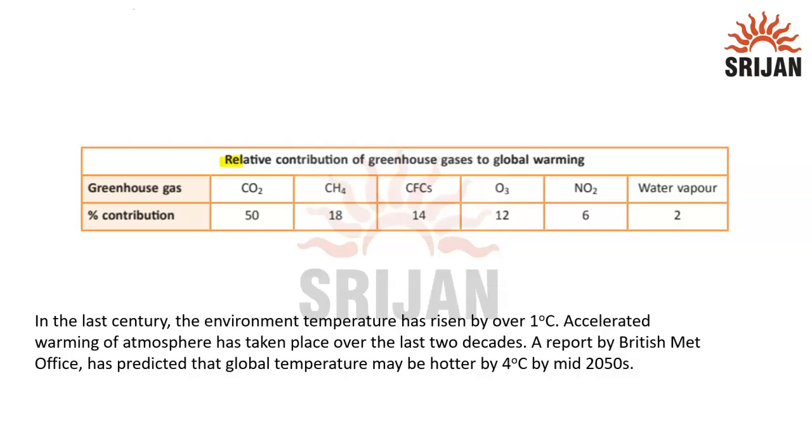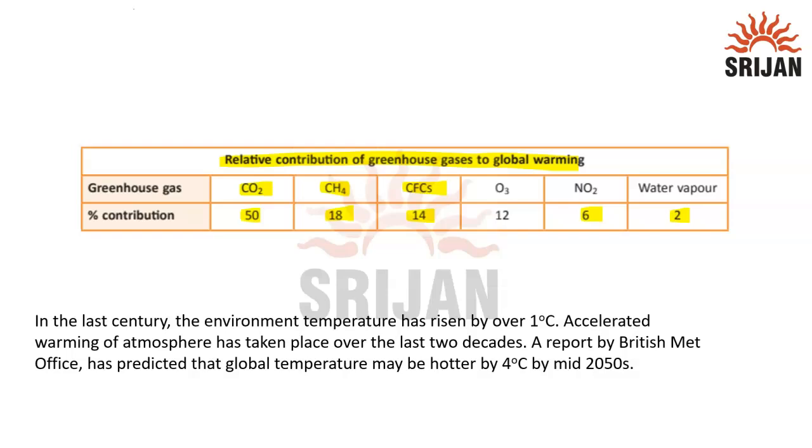Now let's have a look at the relative contribution of greenhouse gases to global warming. Carbon dioxide's contribution is maximum, which is 50%, then methane 18%, chlorofluorocarbons, which is CFCs, 14%, then ozone 12%, nitrogen dioxide 6%, and then finally water vapor 2%.